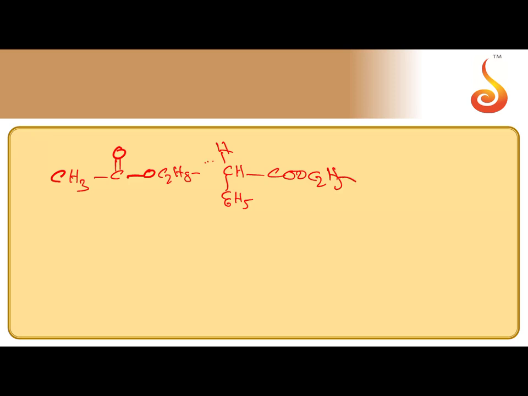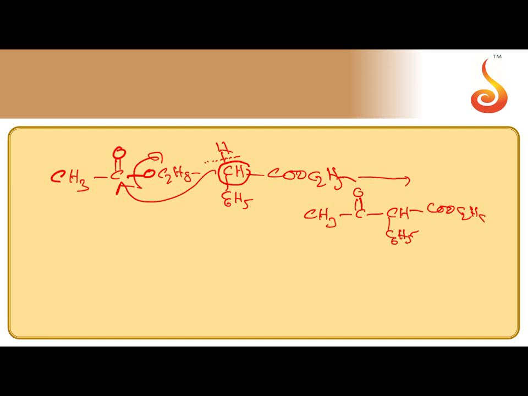Now this is a reagent which provides the attacking nucleophile. So the alpha carbon becomes the attacking nucleophile and attacks at the electrophilic carbon. We can get one cross ester condensation product, CH3COCH(C6H5)COOC2H5. So this is one cross product.